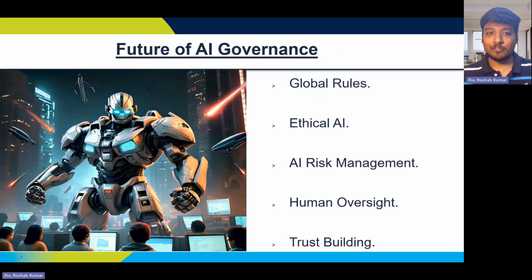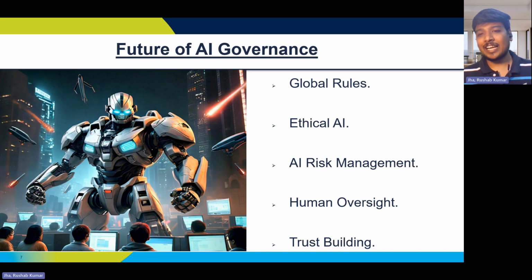Lastly, what's the future of AI governance? As per me, AI governance will always lean towards global standards, which is establishing international frameworks to regulate AI development and usage. We will see more utilization of ethical AI. We already are talking about ethical means of utilizing AI, but ethical AI will ensure AI systems are built with fairness, transparency, and accountability in mind as well.